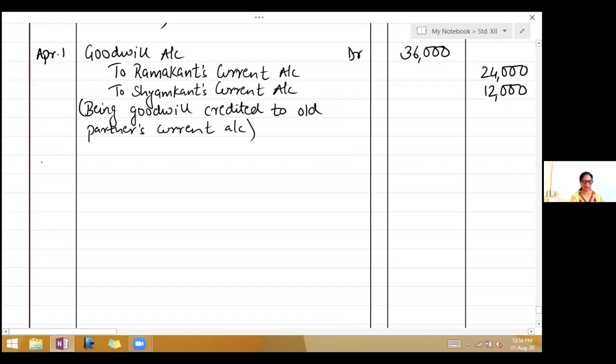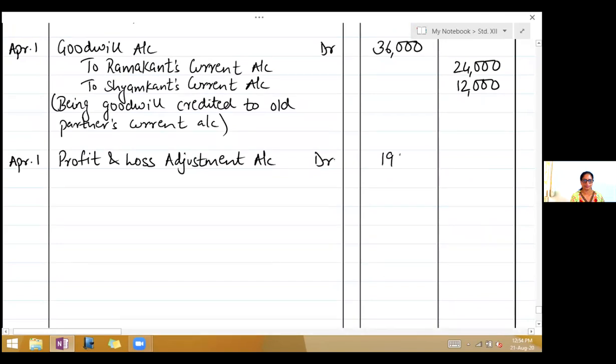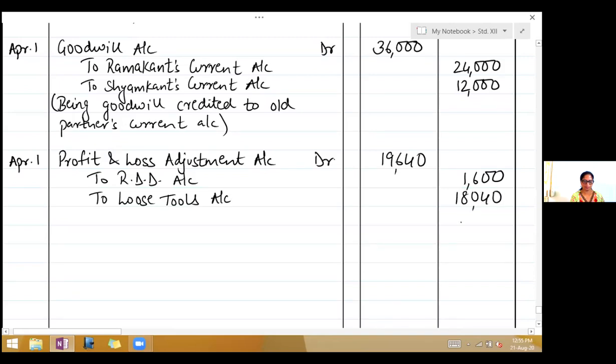So write down April 1st, profit and loss adjustment account debit 19,640 to RDD account 1,600, to loose tools account 18,040, being RDD raised and loose tools written off by 20%.